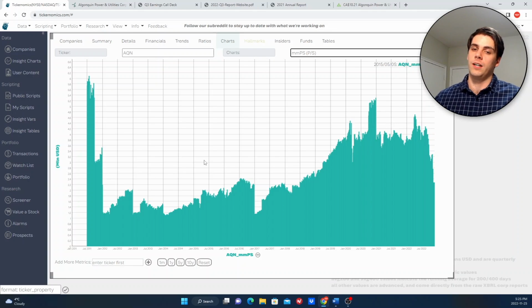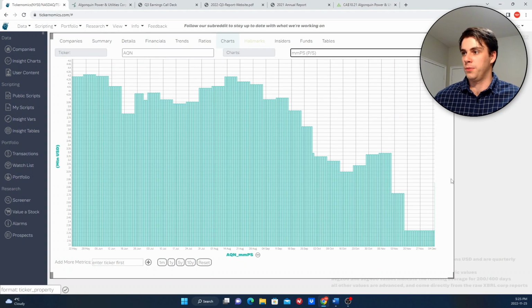So it tells you a lot about investor sentiment towards a given company, because you can see, for example, here back in 2017, investor sentiment on AQN was much lower, and then it got a lot more positive through to 2020, and it's since dropped a lot. If we drag and look at what it is now, it's currently 2.27, which is historically quite low.